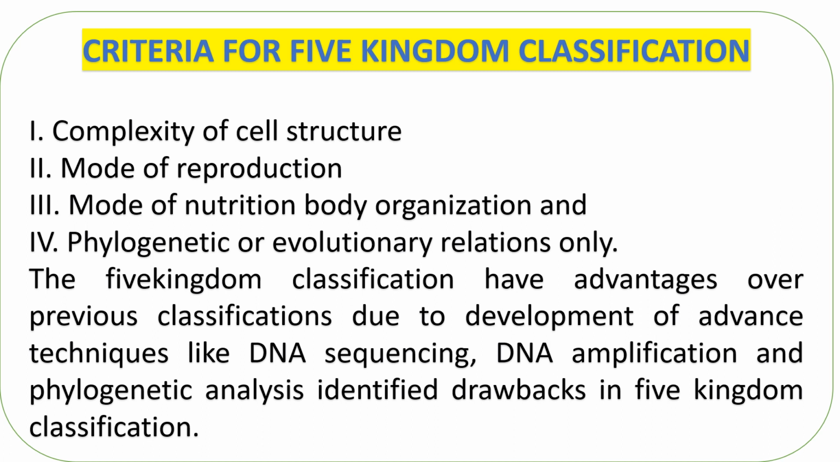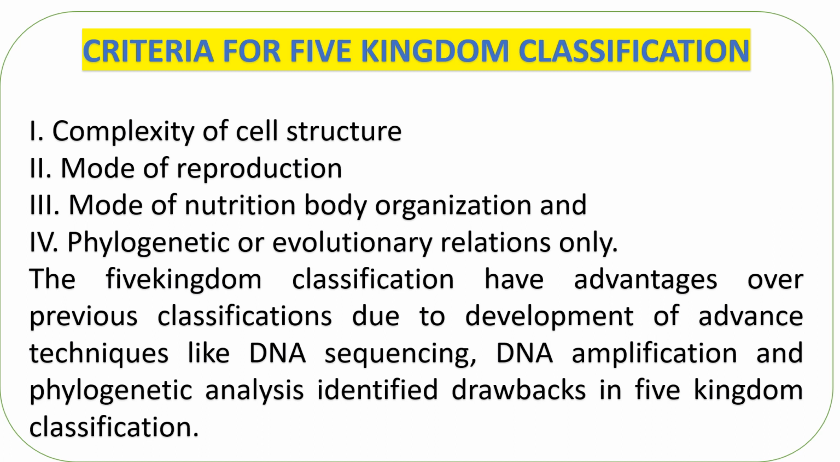Criteria for five kingdom classification. So what are the criteria? The first one is the complexity of cell structure. Different cells are there, and in these cells different organelles are also there. Then mode of reproduction, that is sexual reproduction or asexual reproduction. Next, mode of nutrition, that is autotrophic nutrition or heterotrophic nutrition, and also body organization, and phylogenetic or evolutionary relations. Phylogenetic means evolutionary relations.